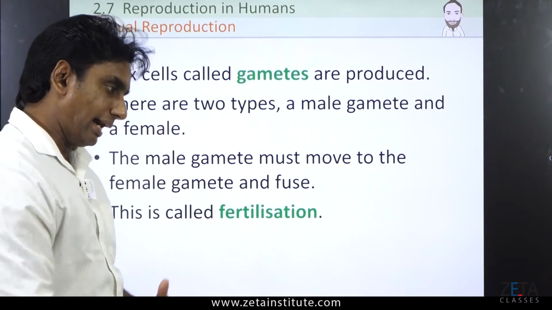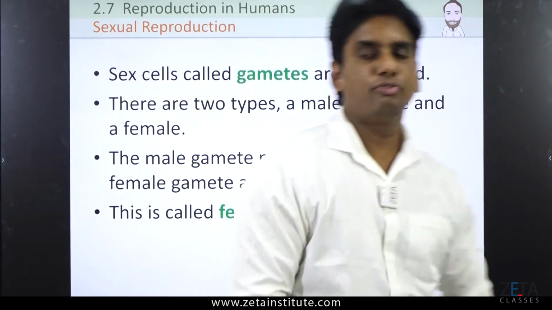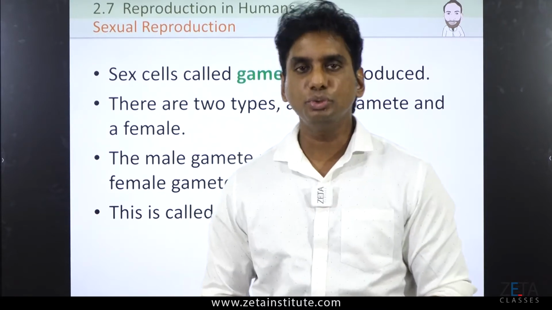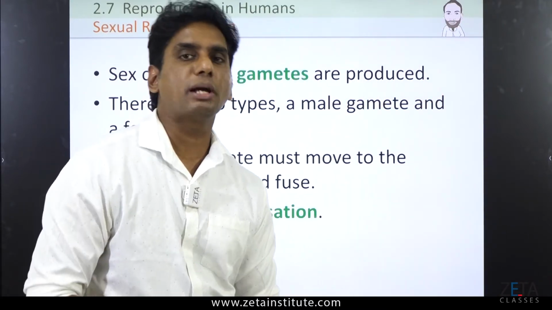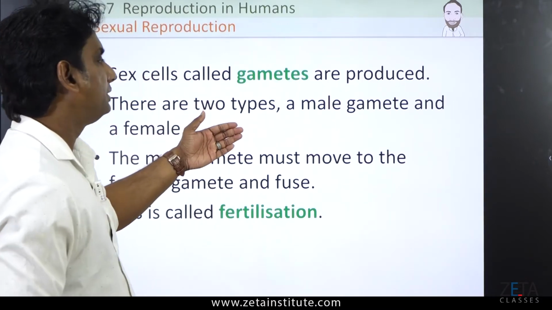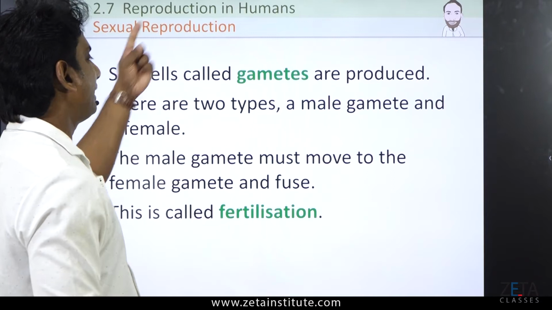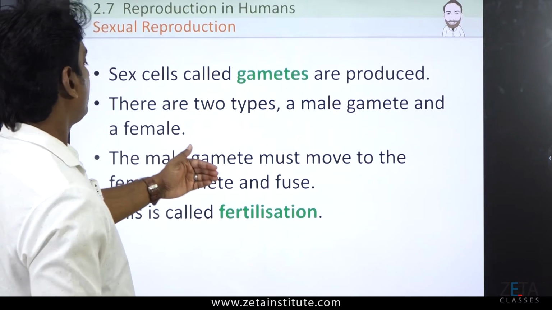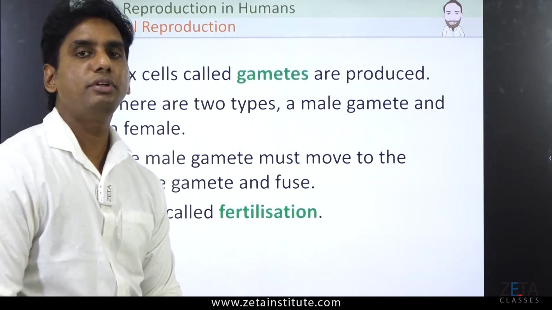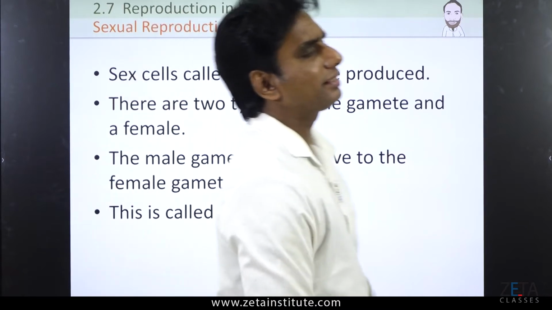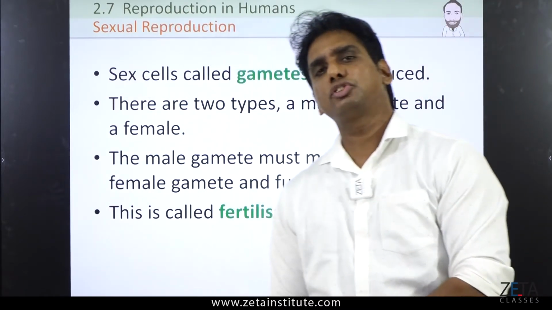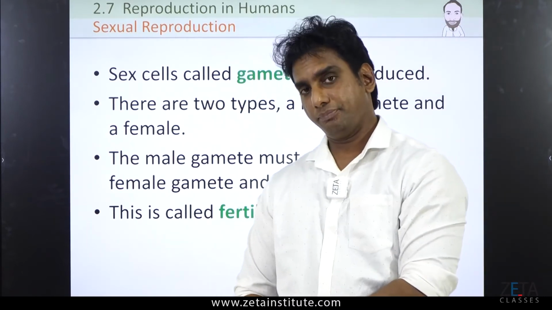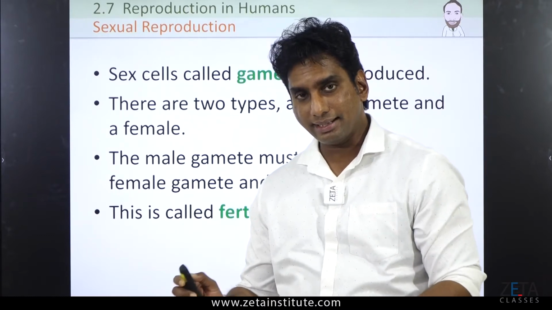An elaborate study of the male gamete called sperm and the female gamete called ovum will come later in other subtopics of this chapter. But here, just remember that sex cells have one word, gamete, male and female gamete. The male gamete must move to the female gamete and fuse. Why is it written like that? Male gamete must move to the female gamete and then fuse. Why can't the female gamete move? Why don't females have hands and legs to move?